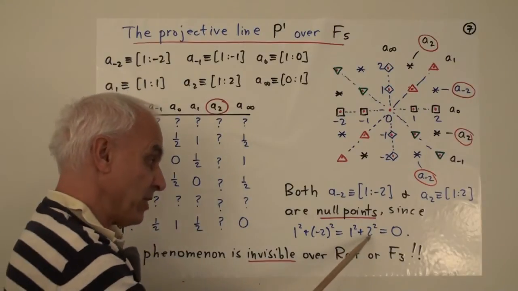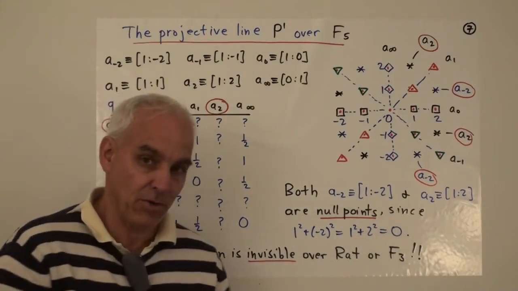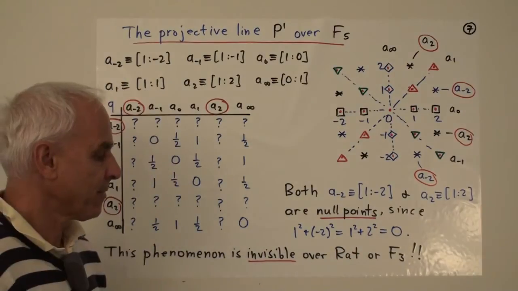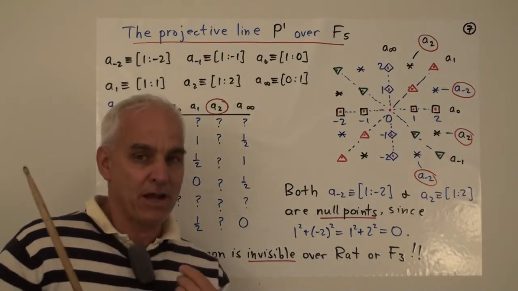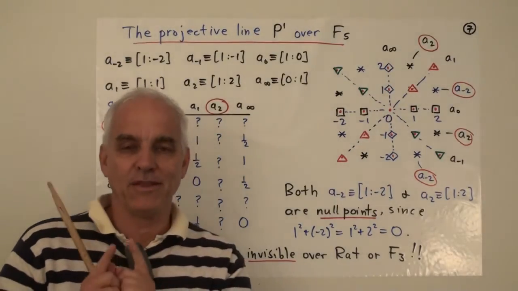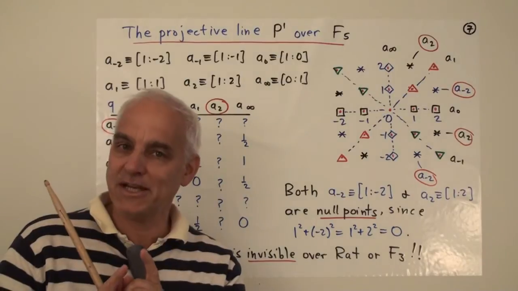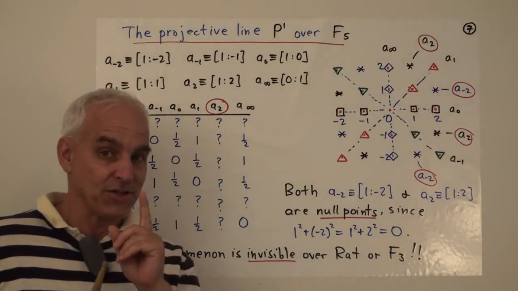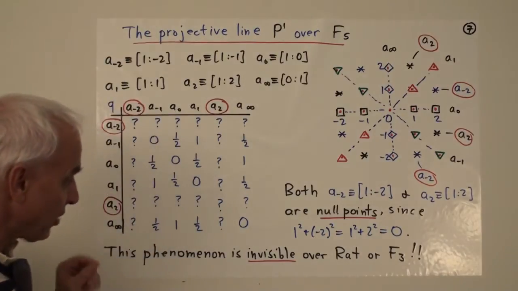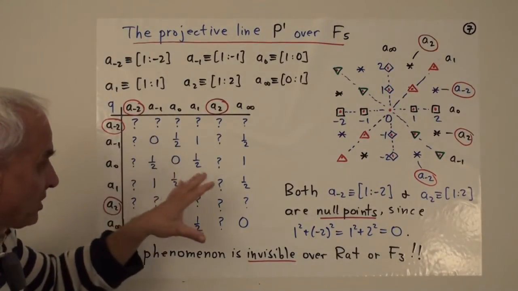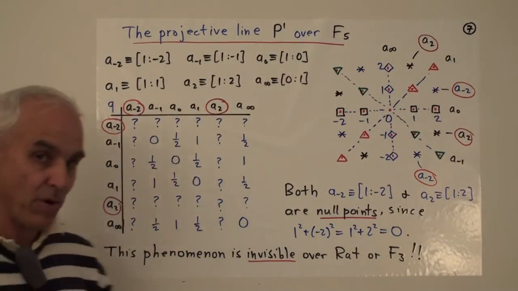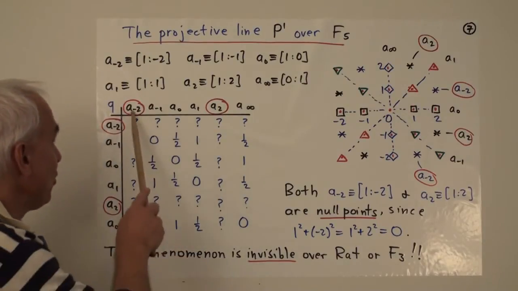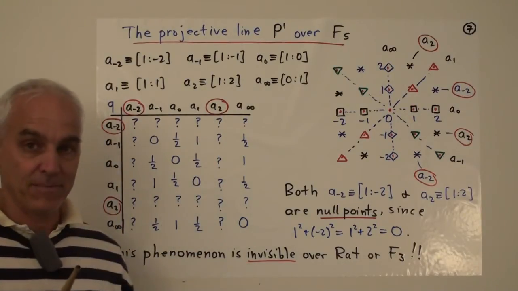And similarly, 1 squared plus 2 squared is 5, which is 0 in F5. This is a new kind of phenomenon that we don't get in the rational numbers and that we haven't seen in F3 either. One of the consequences of this is that when we are talking about projective quadrances between these points, these two are going to behave differently.